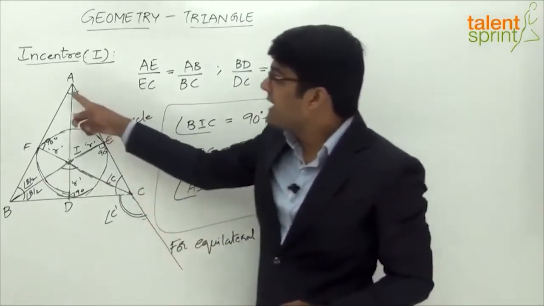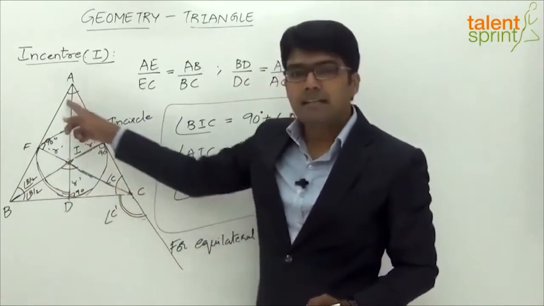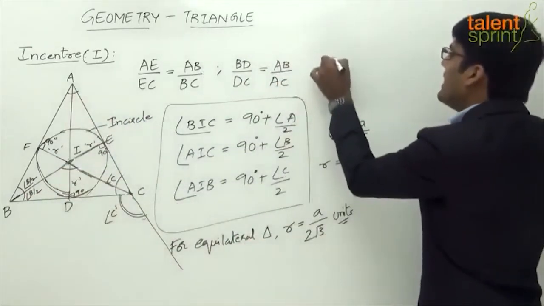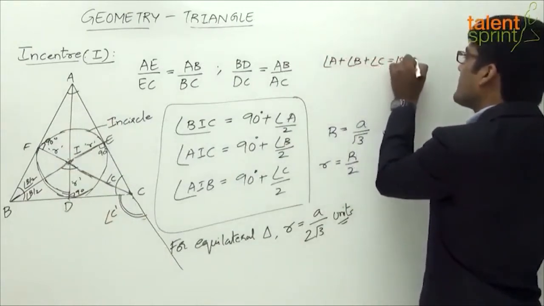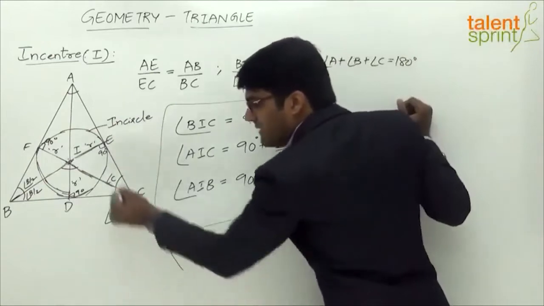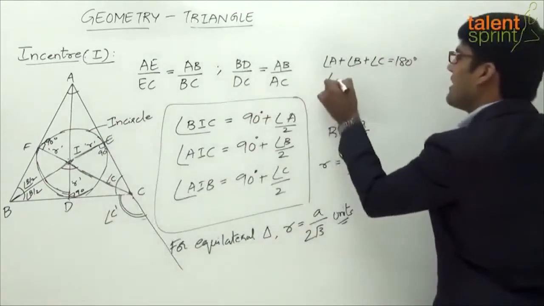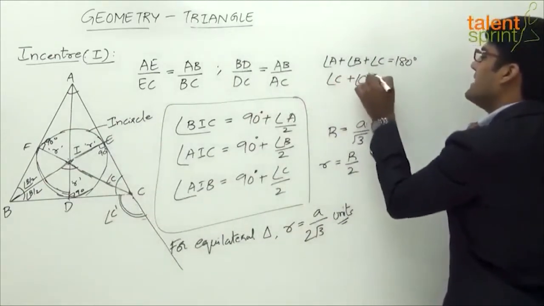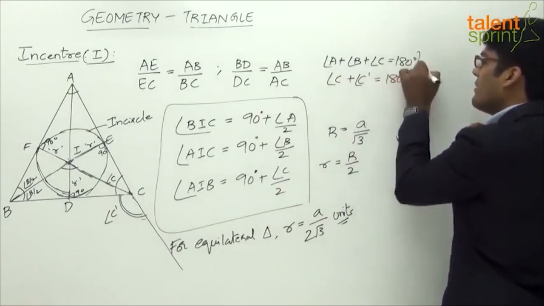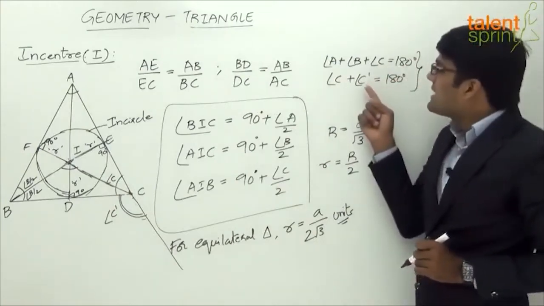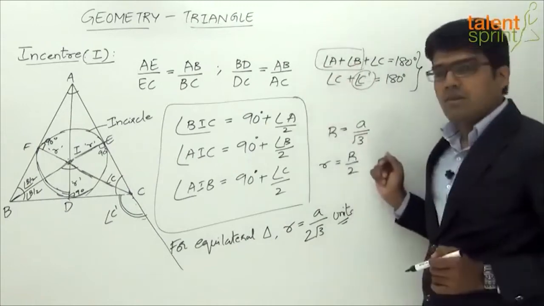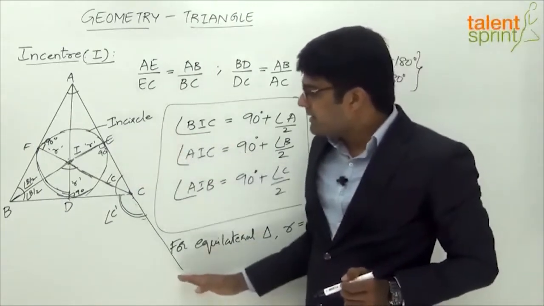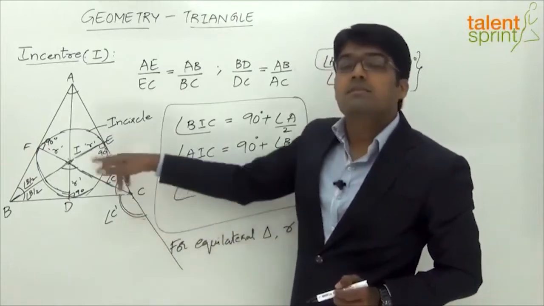Now we know that in a triangle, the sum of all three angles is 180, so angle A plus angle B plus angle C equals 180 degrees. Also, angle C plus angle C dash is equal to 180 degrees. From these two statements, it is clear that angle C dash is equal to angle A plus angle B.